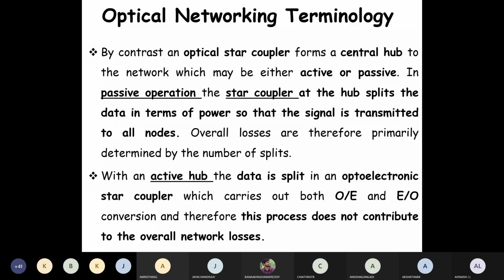In the wavelength assignments, lambda 1 is traveling from A to B, lambda 2 is traveling from C to B, lambda 2 is also traveling from C to D, and lambda 1 is traveling from C to E via B. Okay, so some arrangements we have given. Once it has been given, you can see how the virtual connection is going to happen. Sometimes only one connection is enough, and sometimes a two-way connection is also required.